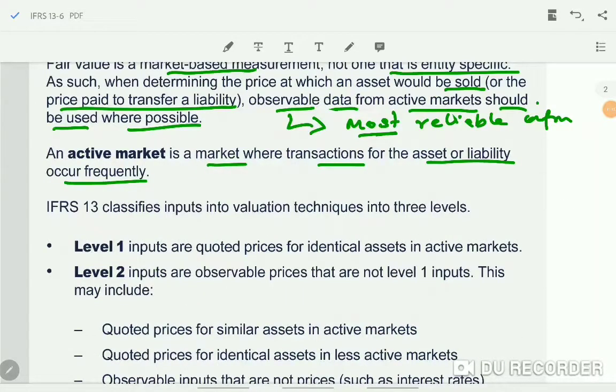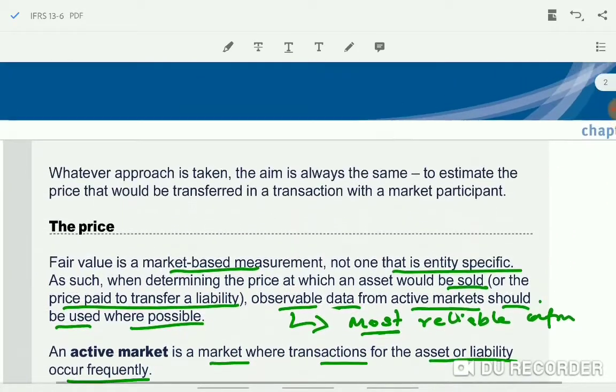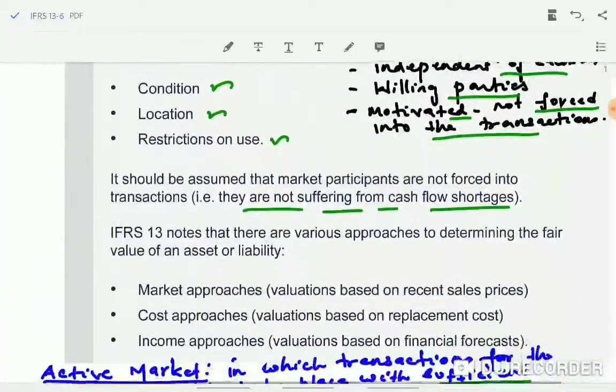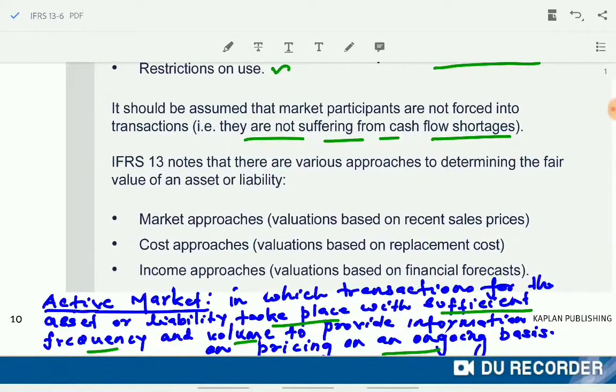Next point is, as per IFRS 13, if there is no active market, then entities can use valuation techniques to measure the fair value. So we'll see the valuation techniques. There are three techniques given, or you can even say three different approaches that can be used to determine the fair value.